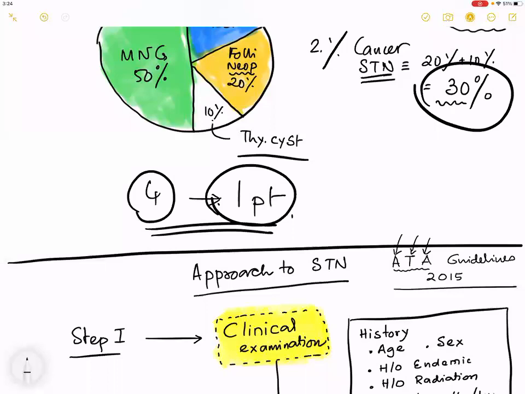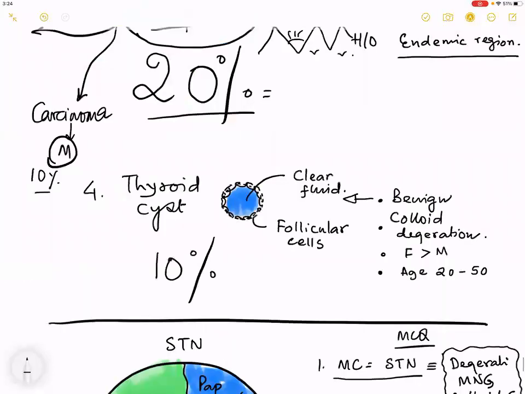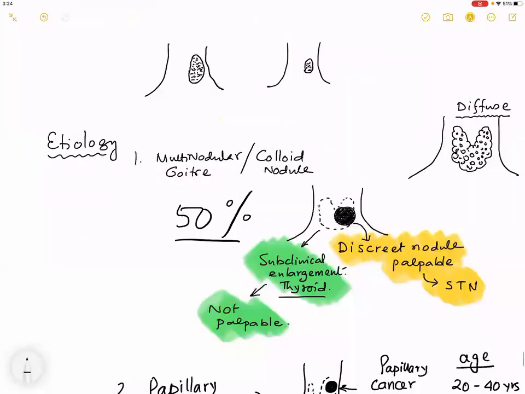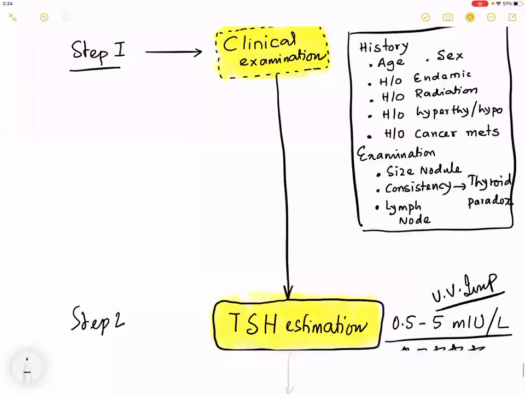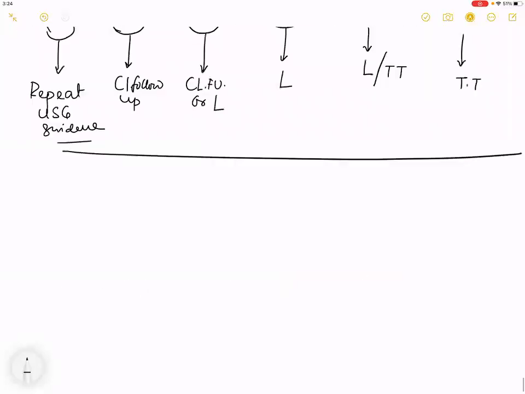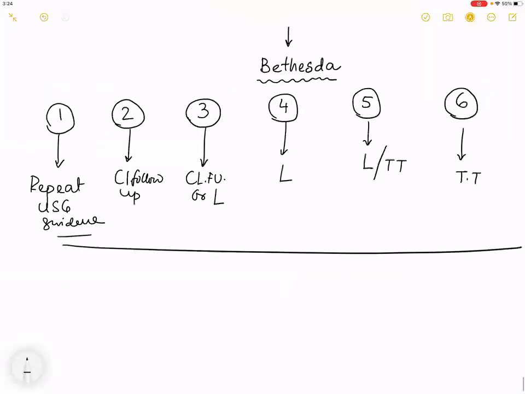Now, what is important is, I hope I have told you the 4 etiologies. You can now think over what is going to be what in that. If it is a multinodular goiter, what Bethesda is it going to be?